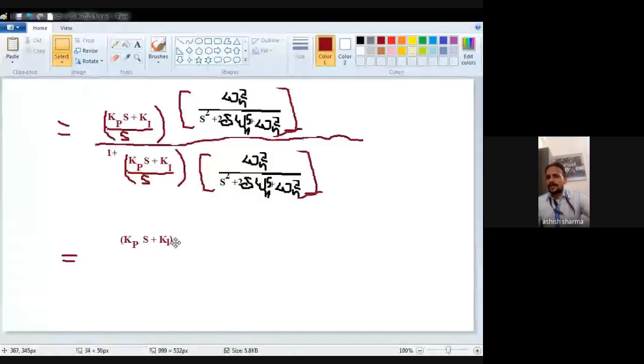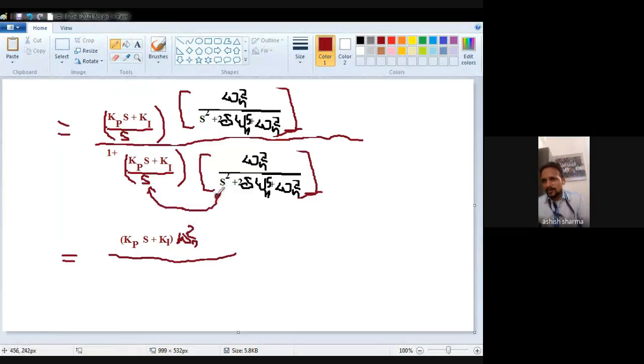Kps plus Ki, that is multiplied by omega n square, divided by, when I take the LCM, see very carefully, this s will be multiplied by this term.